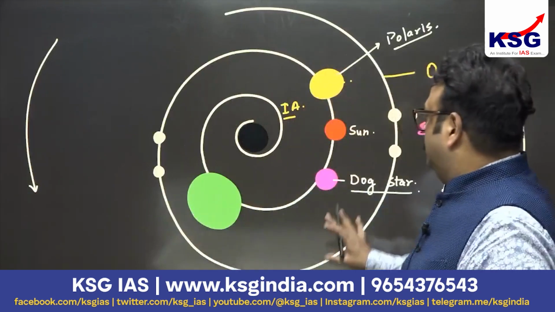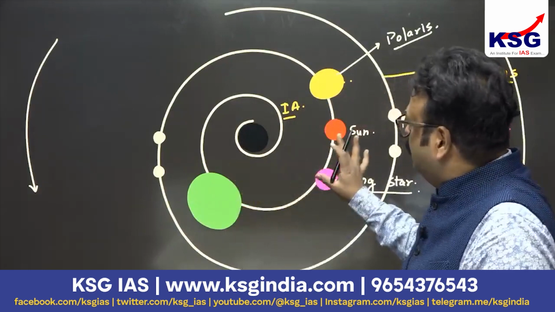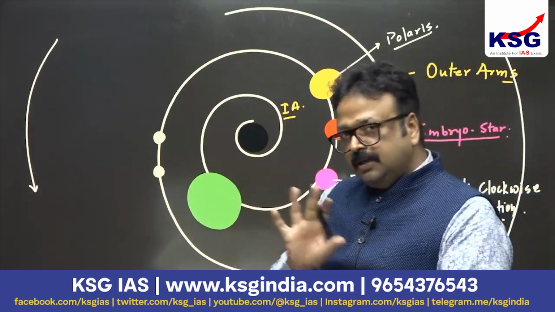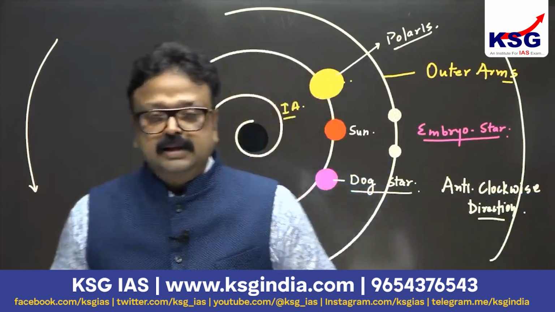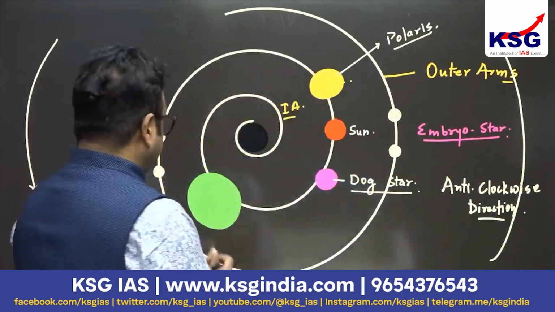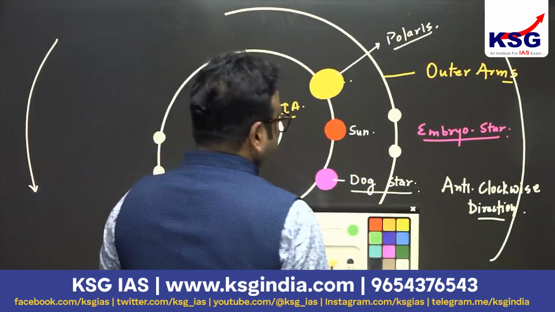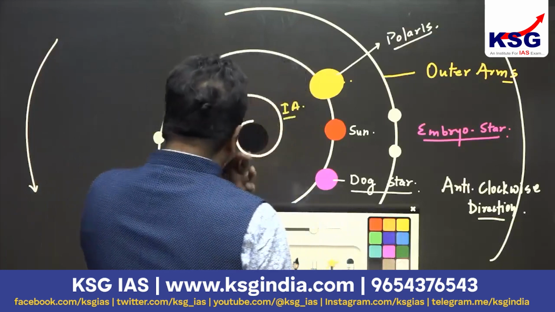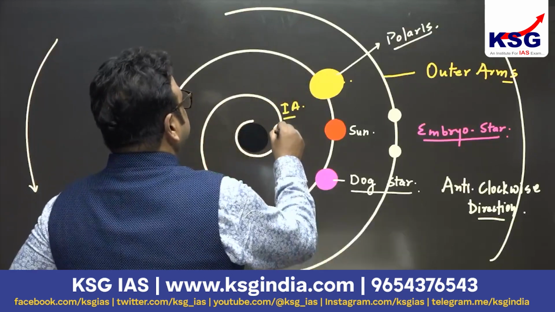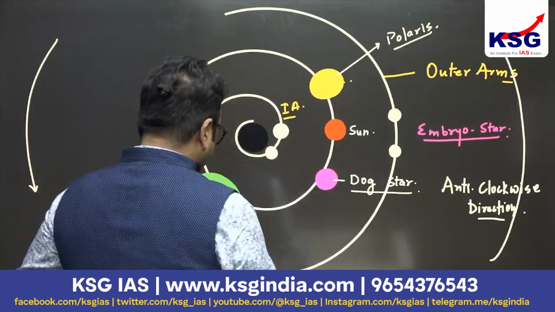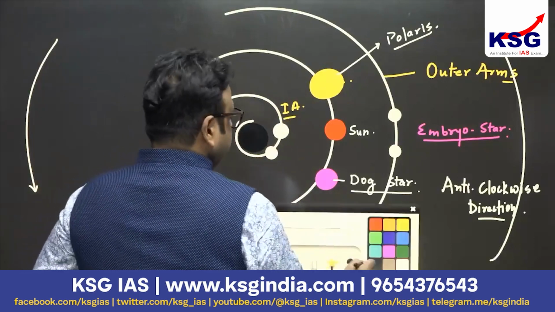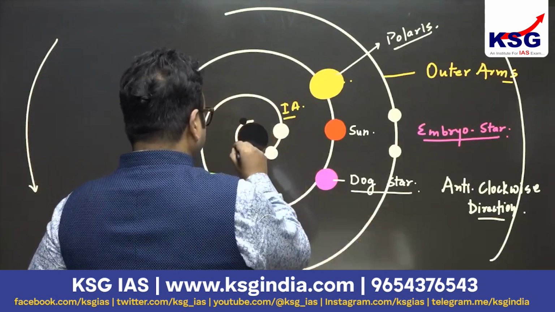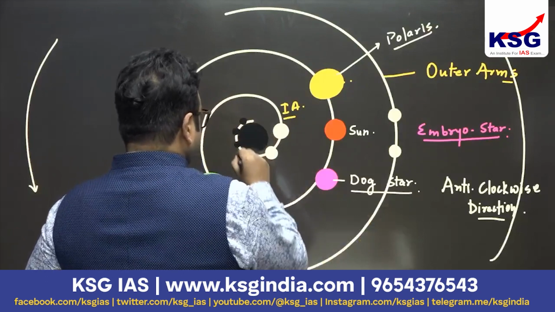Fine. So these mature stars of varying size occupy the middle arm, and in the latter phase of the life of a star, you will get the red giant phase, then you will get the supernova phase. Ultimately you will find the white dwarf, and later there will be the black dwarf that is surrounding the black hole.